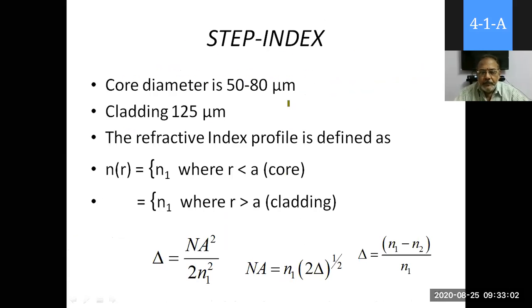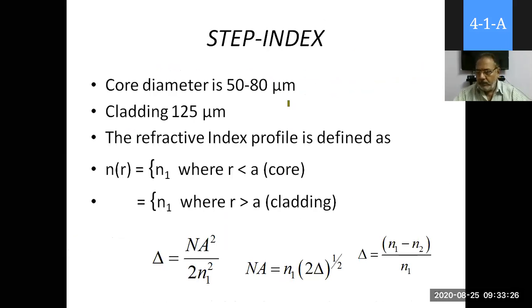Now we have very important dimensions here. Core diameter is around 50 to 80 micrometers. Please note it down for your running notes. We'll discuss later why it is so.